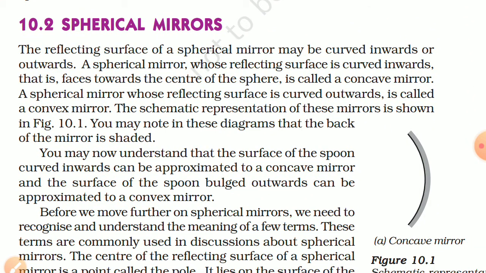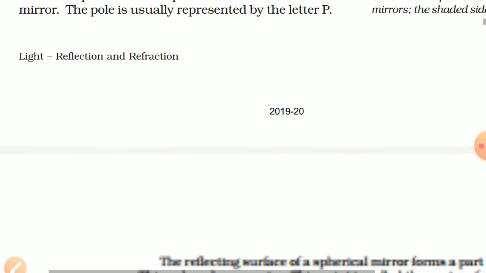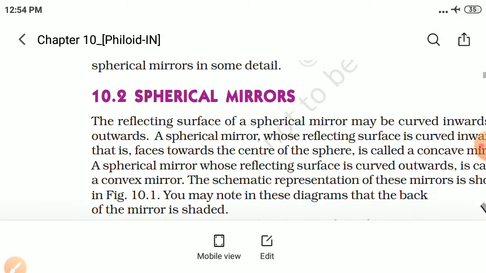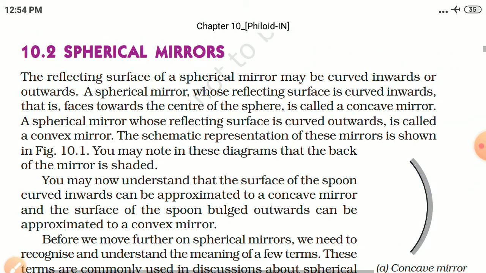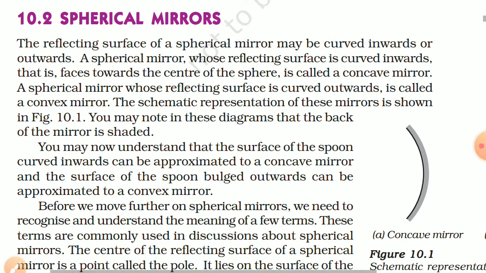10.2 Spherical mirrors. The reflecting surface of a spherical mirror may be curved inward or outward. There are two types of mirror: first is the inward surface and second is the outward surface, which is curved outward. A spherical mirror whose reflecting surface is curved inward, that is, faces towards the center of the sphere, is called a concave mirror.